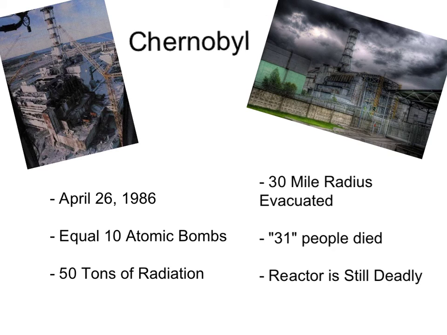The reactor still contains enough radioactive material to destroy Europe. The only thing stopping this is the decaying sarcophagus surrounding the plant. Chernobyl was poorly designed and improperly operated. The absence of a secondary containment structure around the plant allowed radioactive material to escape.